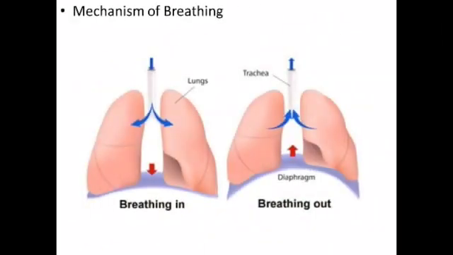This topic is mechanism of breathing. When the diaphragm pulls down and rib muscles contract, the volume inside the thoracic cavity increases and air pressure inside the chest cavity decreases. Hence, air from outside rushes into the lungs. So the alveoli get filled with oxygen-rich air and exchange of gases takes place. When the diaphragm moves up, that is, relaxes, the volume inside the thoracic cavity decreases and thus the pressure increases. So, air containing carbon dioxide is pushed out of the lungs into the atmosphere through the nostrils.